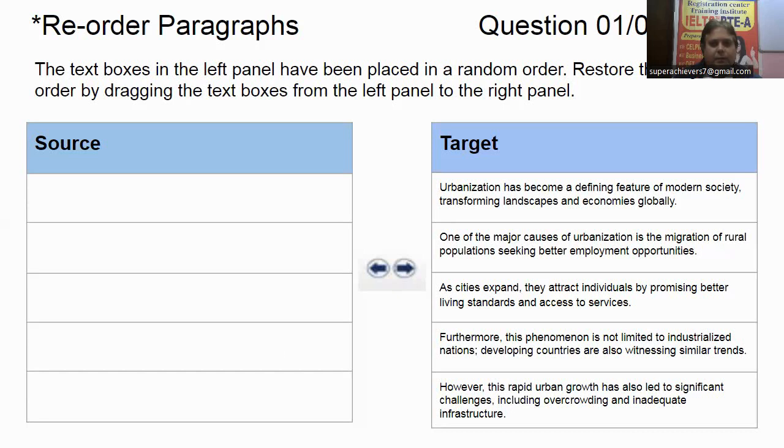So now let us review our answer. In the first stanza, the introduction of urbanization, that is the one I will call the first argument. Then the explanation of the first argument, more detail about it. Furthermore and however: furthermore is associated with the first argument, meaning the positive thing about urbanization. So first is the urbanization stanza: "Urbanization has become a defining feature of modern society."